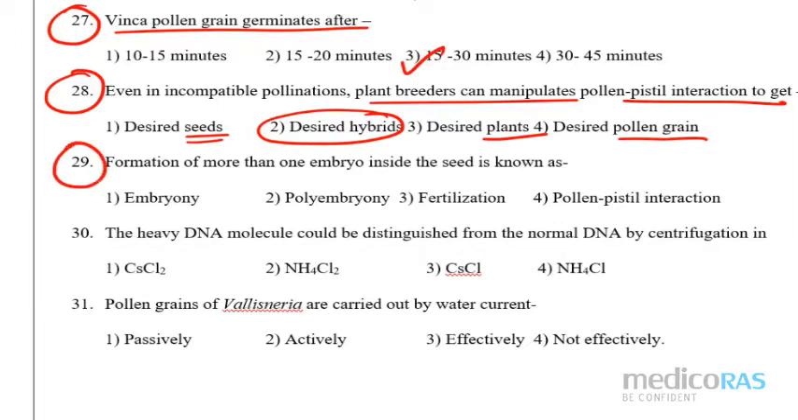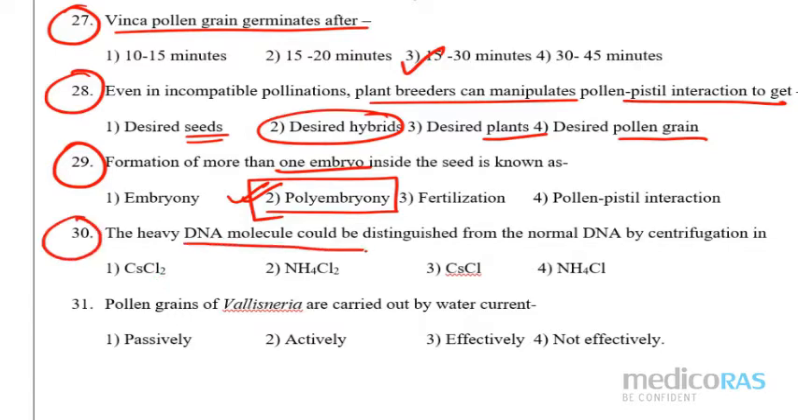Now check question number 29, please. Formation of more than one embryo inside the seed, definitely. This is known as what? Polyembryony condition. So this is from the 20% portion, right? So polyembryony, just check it here. More number of embryos they are saying, more than one. That means more number of embryos inside the seed they are asking. Come to question number 30, please.